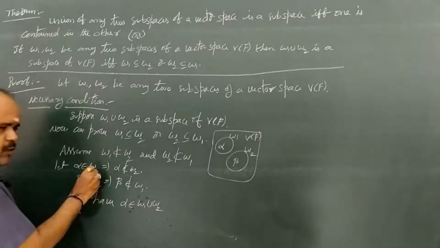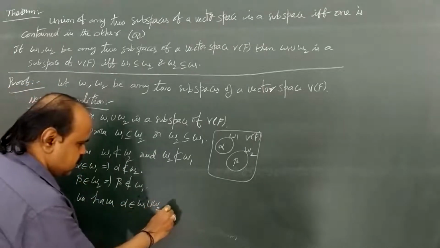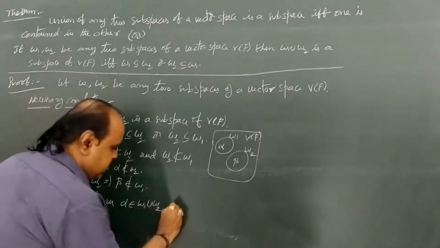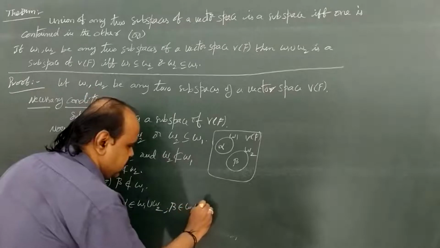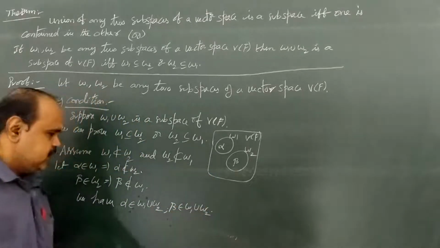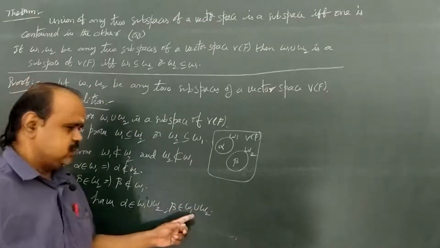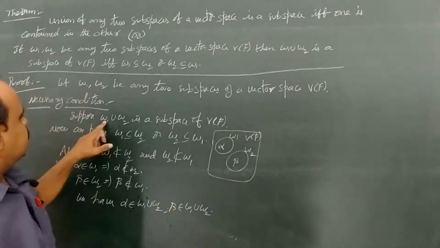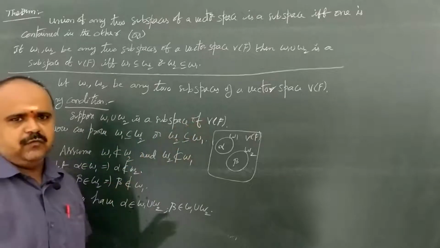Here alpha belongs to W1, so alpha belongs to W1 union W2. Likewise, since beta belongs to W2, beta also belongs to W1 union W2. So in W1 union W2 there are two elements, alpha and beta. Here our supposition is that W1 union W2 is a subspace of V of F.